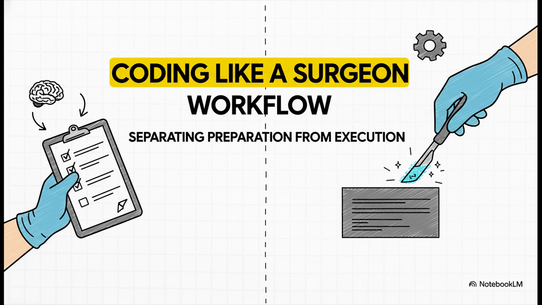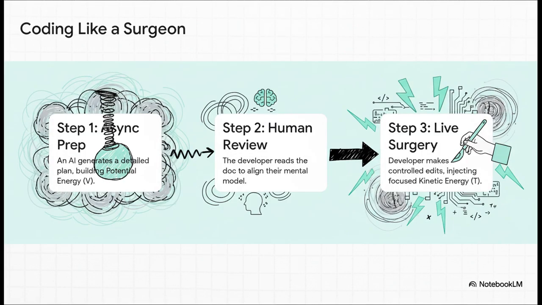The whole idea is to separate preparation from execution. You make sure you never just dump a huge amount of chaotic, unplanned energy into the system all at once. So check out how the energy is managed here. Step 1. An AI agent writes up a super detailed plan. Notice we haven't touched a single line of production code. This is all about building up potential energy, that V. We're creating understanding and constraints. Then, in step 2, the human developer reviews that plan, getting their mental model in sync. And only then, in step 3, do they perform the live surgery, making these very precise, controlled edits. That's a focused, careful injection of kinetic energy, or T.